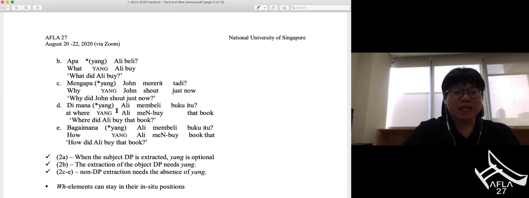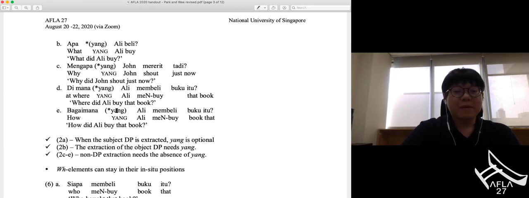Di mana yang Ali membeli buku itu is ungrammatical. However, di mana Ali membeli buku itu is grammatical. And bagaimana Ali membeli buku itu is grammatical. However, bagaimana yang Ali membeli buku itu is ungrammatical.